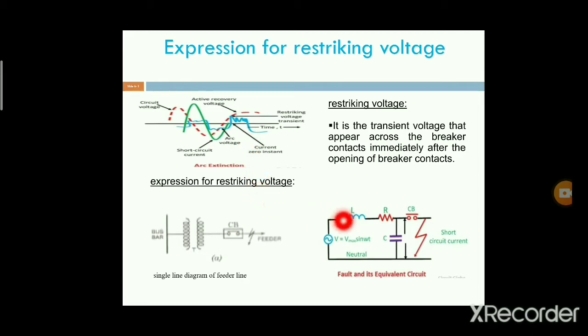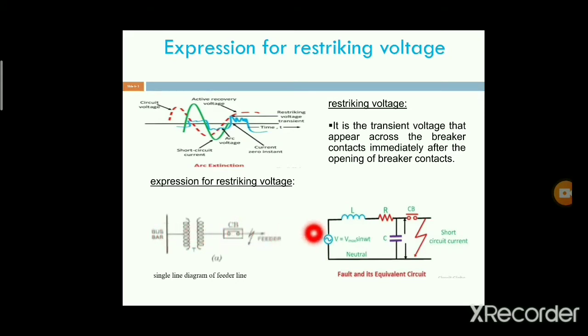Next, this is the single line diagram for the feeder line. This is the bus bar, to which we connect the transformer. That will be connected to the circuit breaker. Near the circuit breaker, a fault will occur. This is the single line diagram of a feeder line.